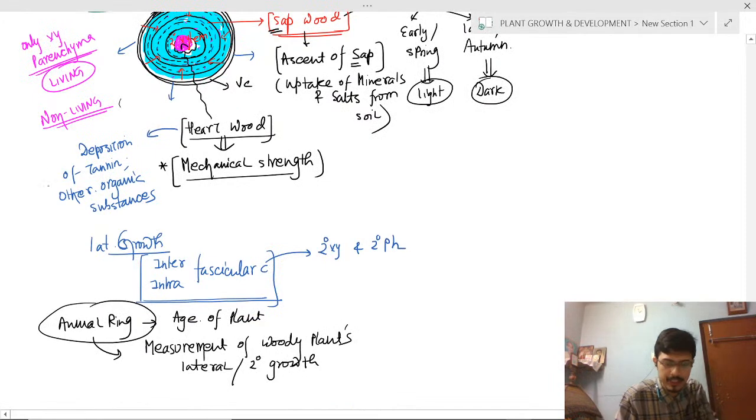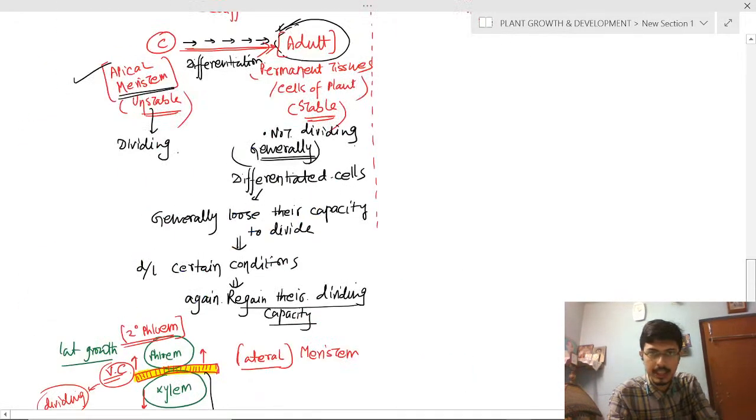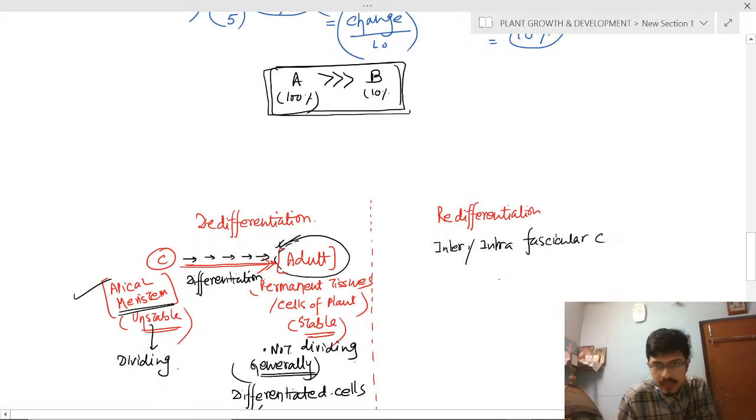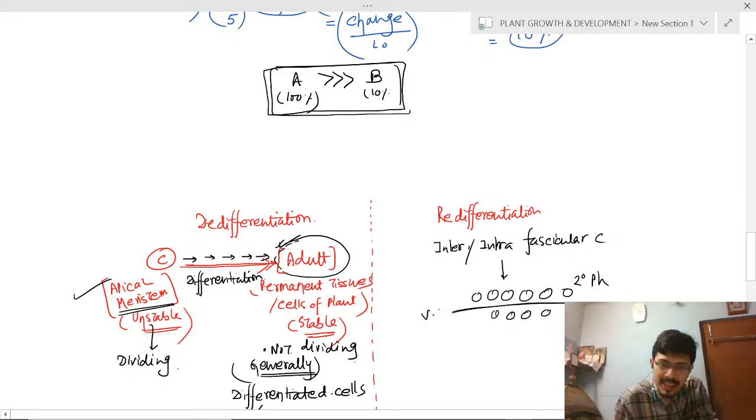Interfascicular and intrafascicular. Clear? Okay. Next. This is the differentiation process. And what is redifferentiation? Redifferentiation is when the inter and intrafascicular cambium divide. So what will it generate? More cells on the outer side: secondary phloem, and on the inner side secondary xylem, and this is the vascular cambium.